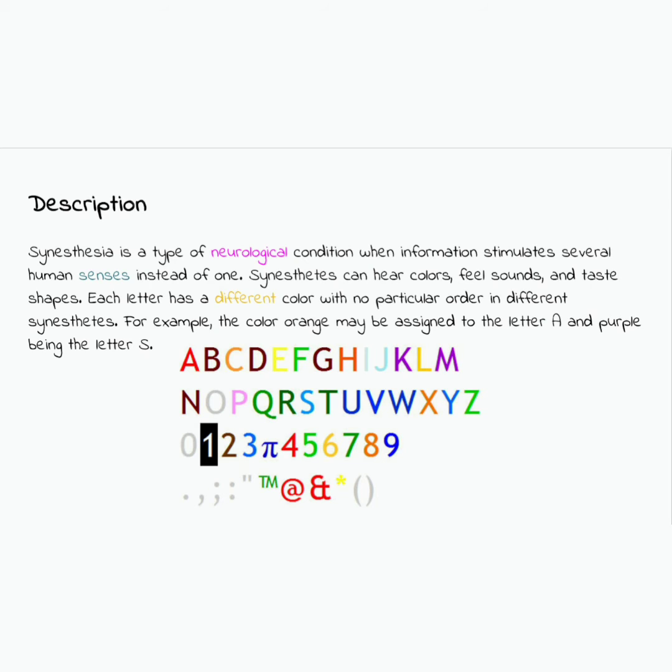Description. Synesthesia is a type of neurological condition when information stimulates several human senses instead of one. Synesthetes can hear colors, feel sounds, and taste shapes. Each letter has a different color with no particular order in different synesthetes. For example, the color orange may be assigned to the letter A and purple to the letter S.